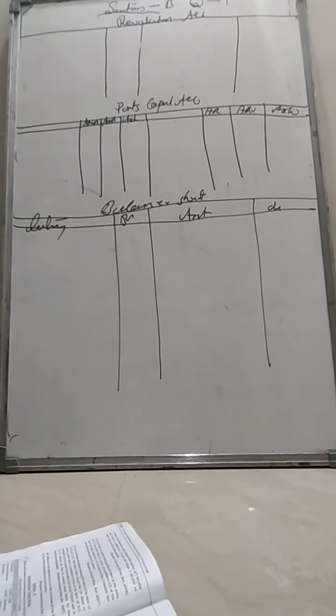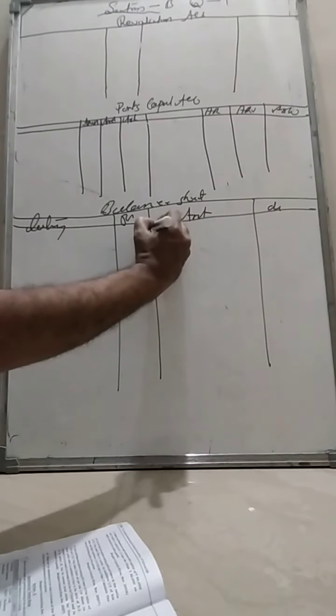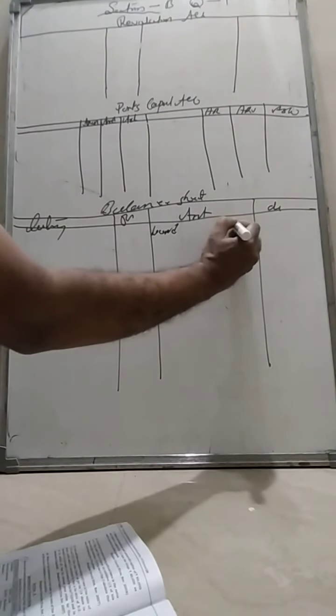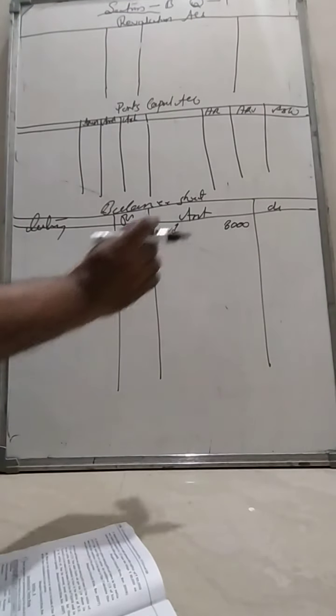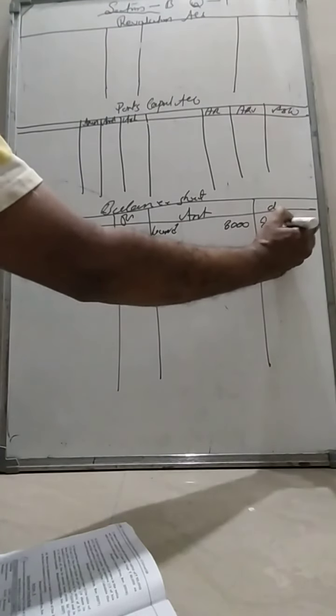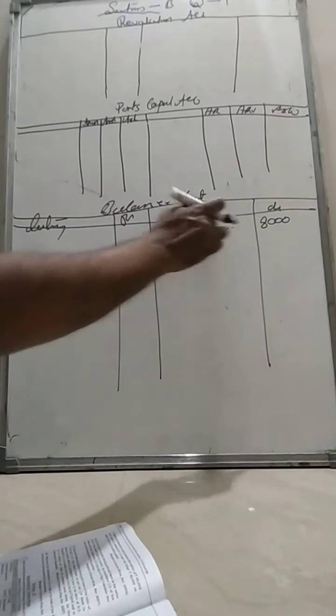In the old balance sheet, there is land on the asset side. That should be entered as it is. There is no adjustment for land, so it should be entered directly in the outer column.